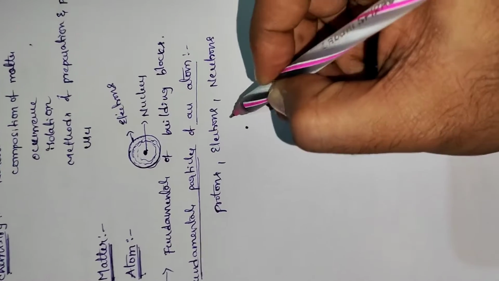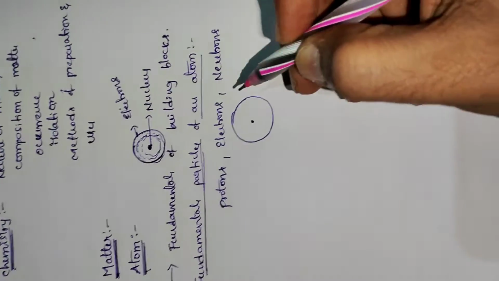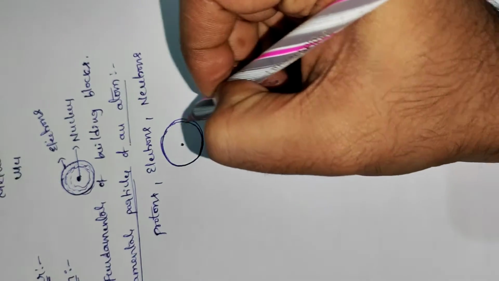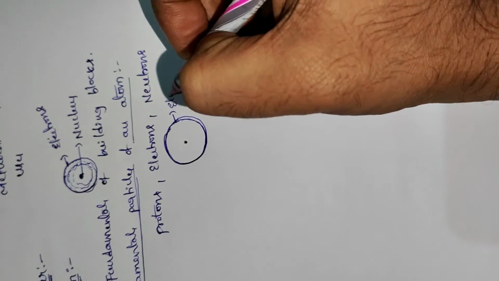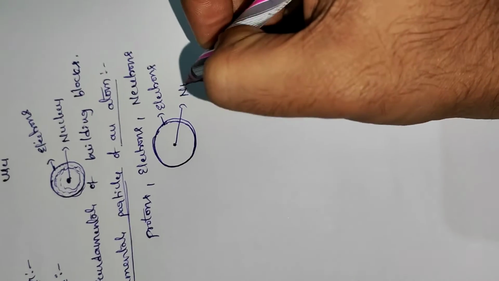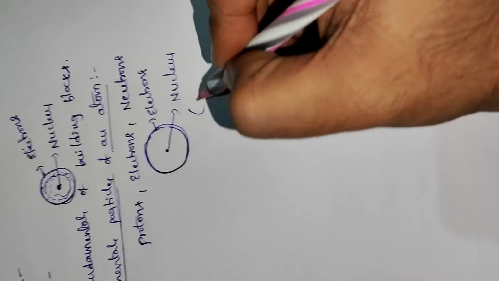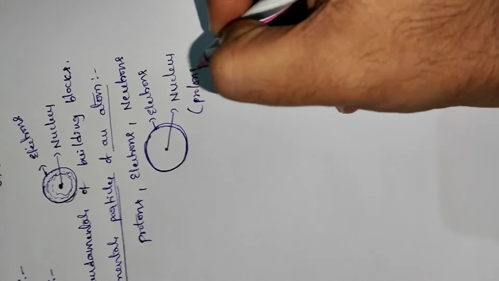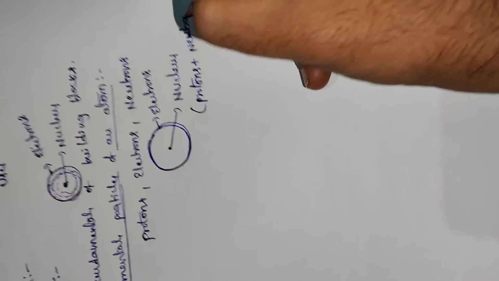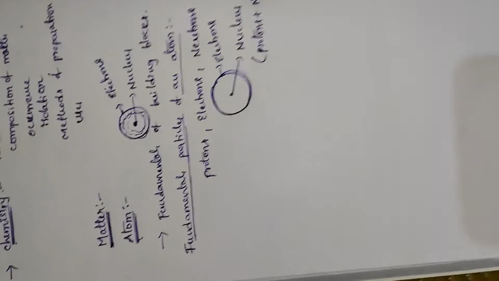This is the atom. Electrons are revolving around the nucleus. These are the electrons. This is called the nucleus. Inside the nucleus, protons plus neutrons are there.